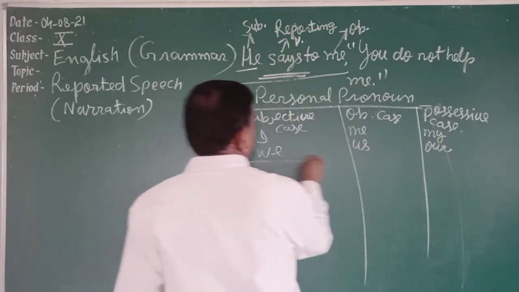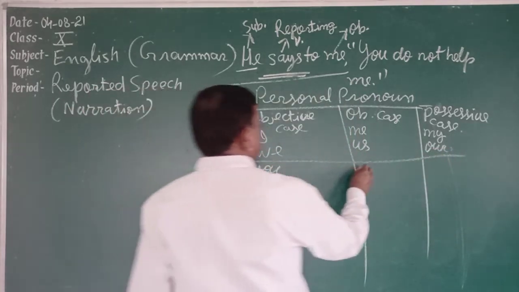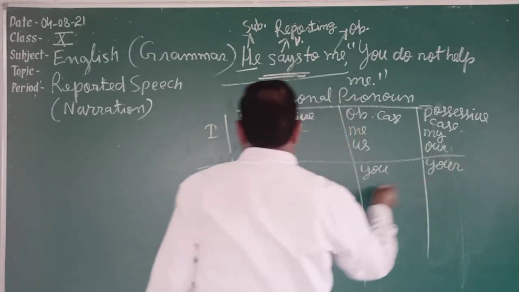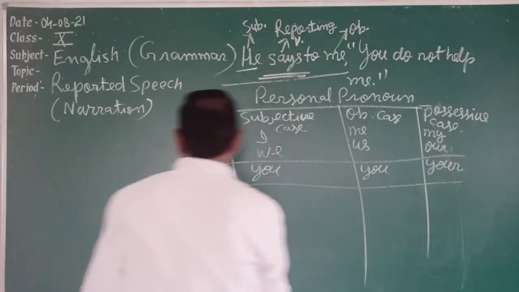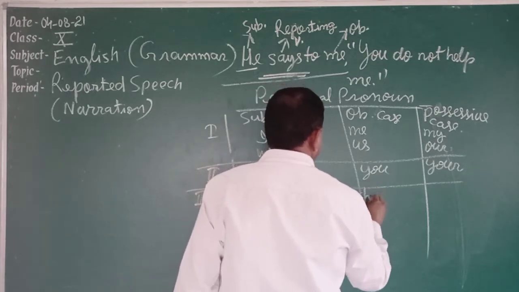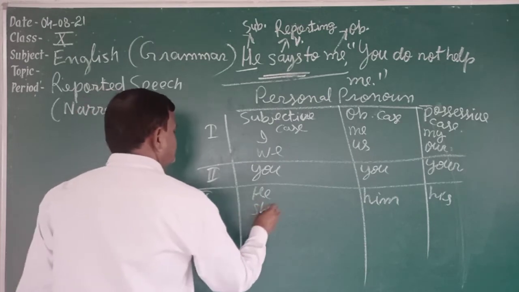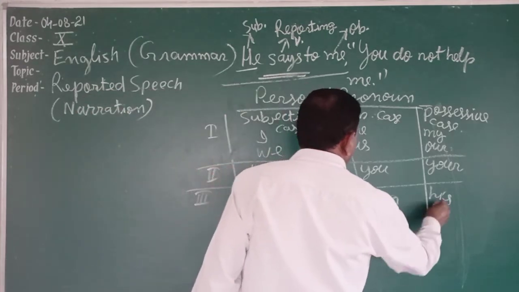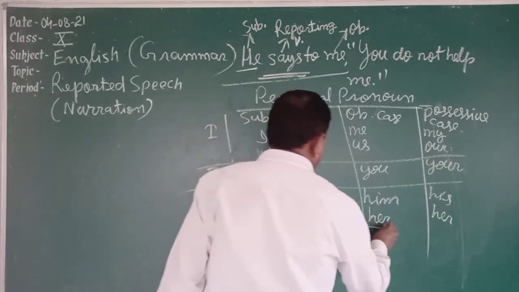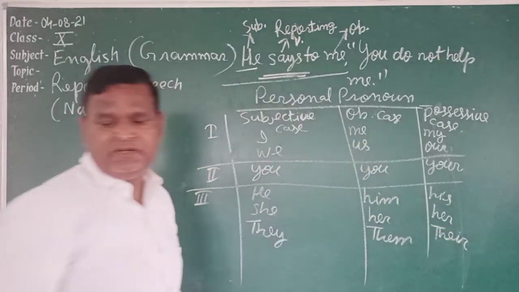This is the pronoun. And then the second person pronoun comes, that is you. Subjective case you, objective case you, and possessive case your. And the third person pronoun, that is he. Subjective case he, objective case him, and possessive case his. And she is also there. Objective case her, possessive case her. They is there. They, objective case them, and possessive case their. And one is left, it.